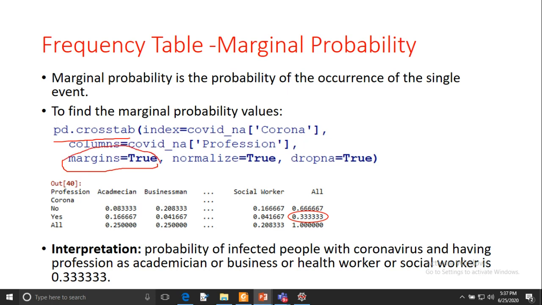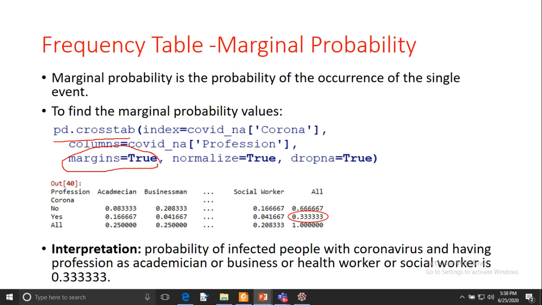We are passing the same two columns, corona and profession, and we are keeping one additional keyword, margins equal to true, and we are also keeping the same keyword normalize equal to true and dropna equal to true.